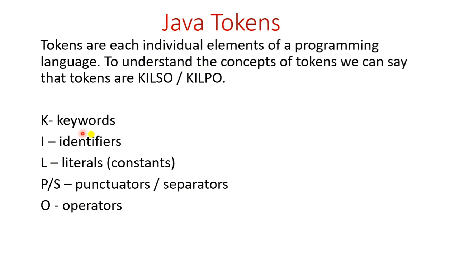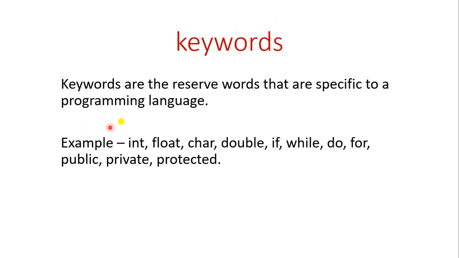Okay, let's talk about the keywords. So what are keywords? Keywords are the reserved words that are specific to a programming language. What do you mean by reserved words? Reserved words means special words specific to a programming language. For example: int, float, char, double, if, while, do, for, public, private, protected.